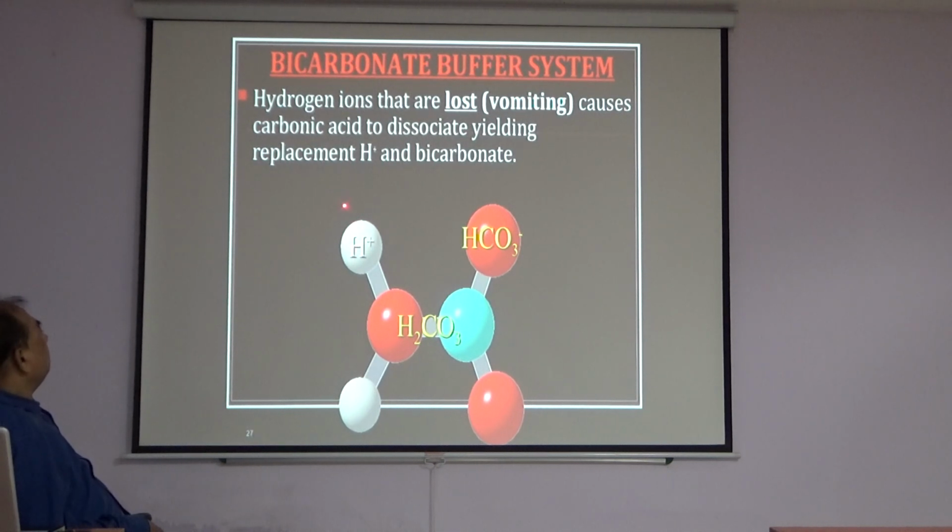The system becomes neutralized and bicarbonate ion is released, trying to compensate to pH 7.4.